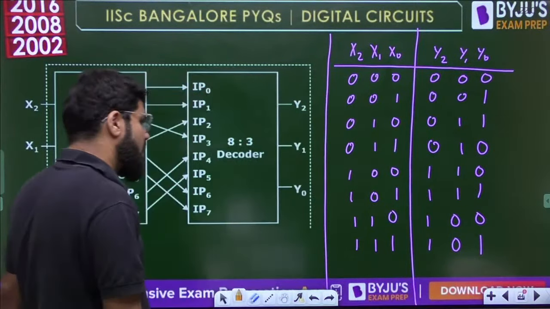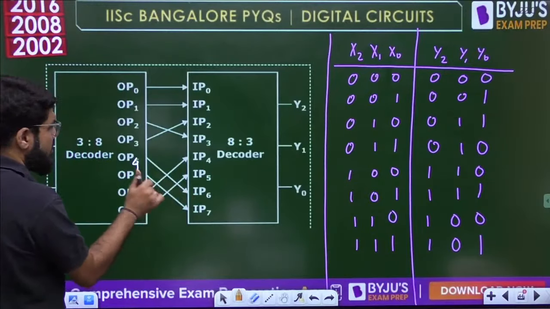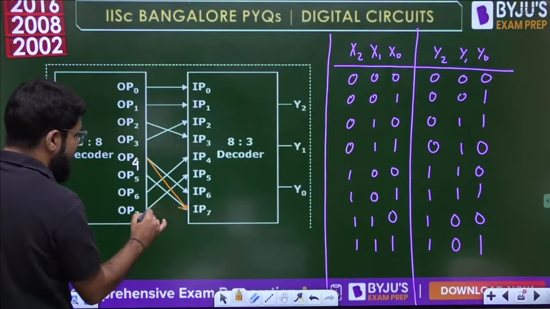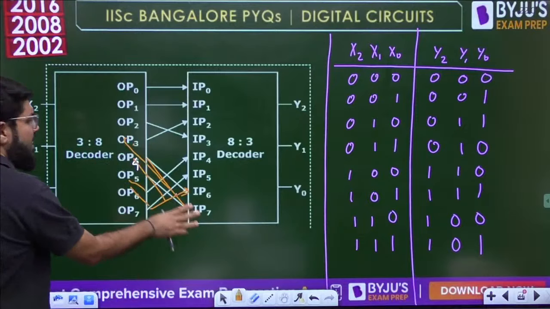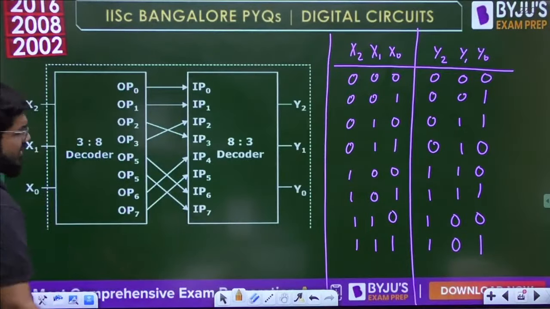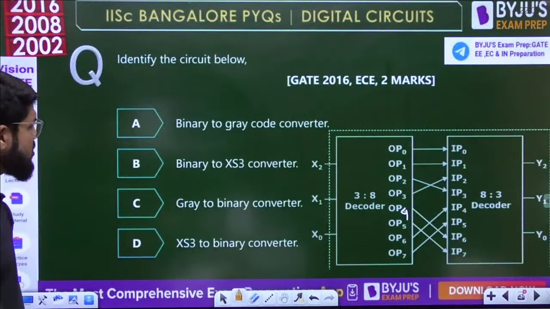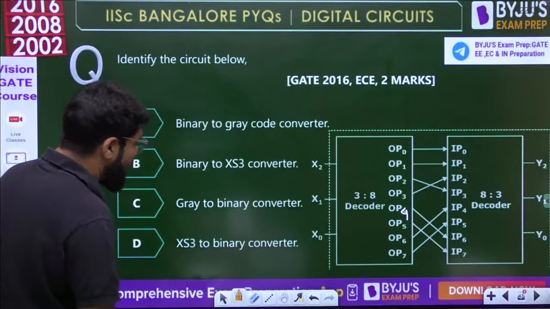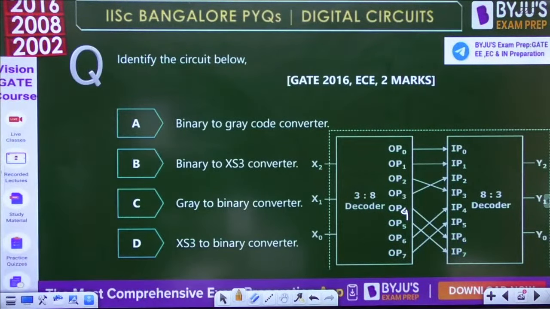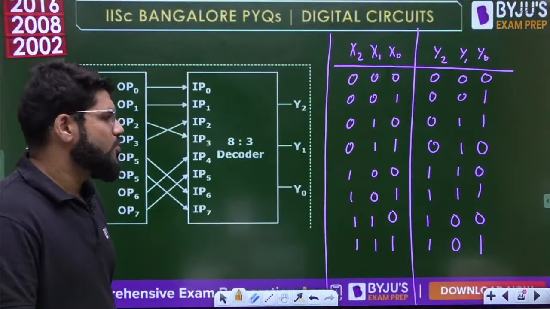Binary to gray happens when the last two connections are actually 6: input 4 going to 7 and 7 going to 6 would make it the binary to gray code converter. Then it becomes a really good conceptual question. But unfortunately for this question, none of the options is going to match. Neither is it gray to binary also.